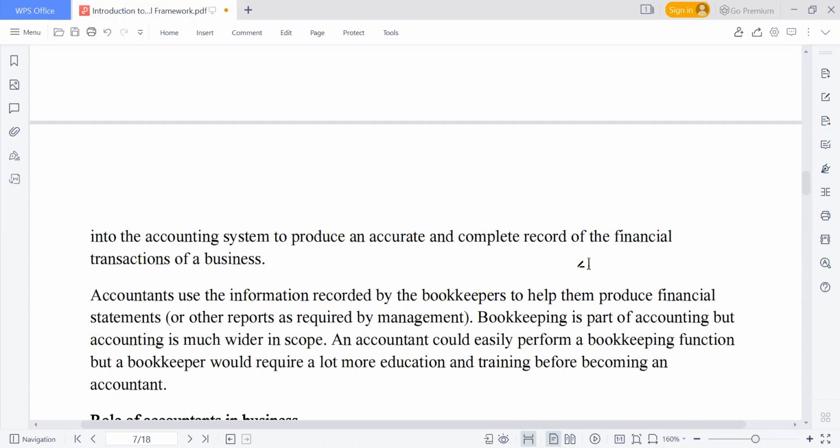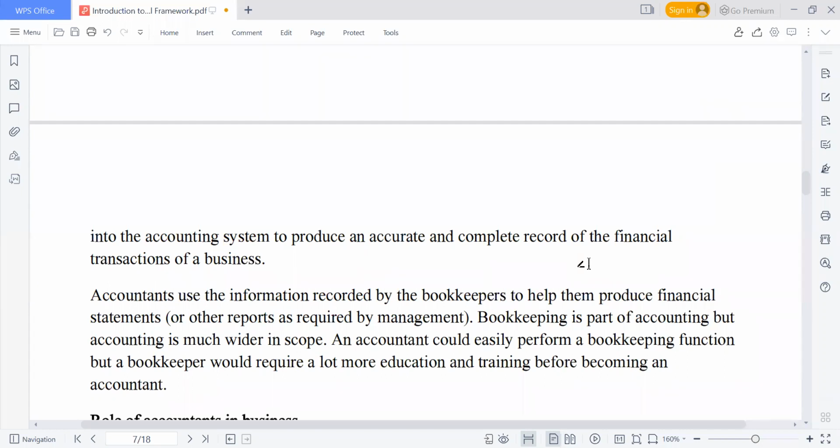Once the bookkeeper records, oh, this is what happened. There's a sale this particular day. The customer paid this particular day. We purchased this. We deposited this particular money in the bank. We withdrew this particular money from the bank, and this also happened. So once the bookkeeper is able to capture all those transactions, then the accountant will take it up.